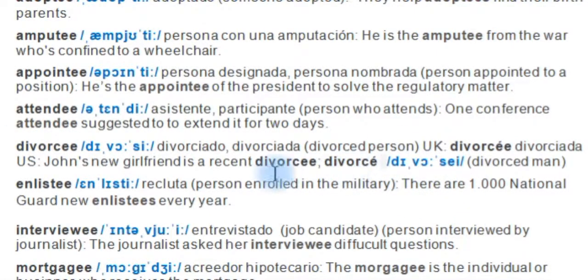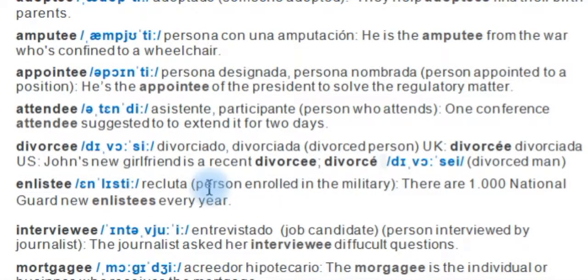But in the United States, in the US, a divorcee is a woman and a divorcee is a man. So yeah, be careful because that has feminine as well as masculine in the United States. The word can be spelled and pronounced obviously differently.